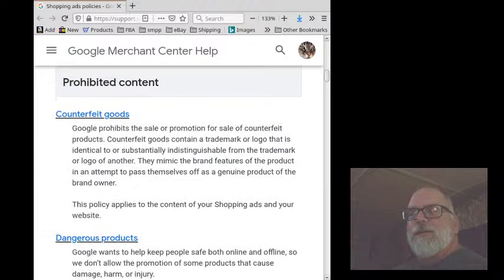Prohibited content. Counterfeit goods. Google prohibits the sale or promotion for sale of counterfeit products. Counterfeit goods contain a trademark or logo that is identical to or substantially indistinguishable from the trademark or logo of another. They mimic the brand features of the product in an attempt to pass themselves off as a genuine product of the brand owner. This policy applies to the content of your shopping ads and your website.